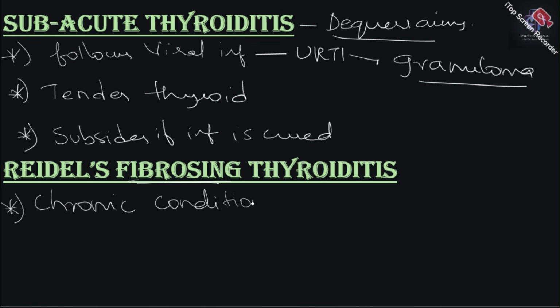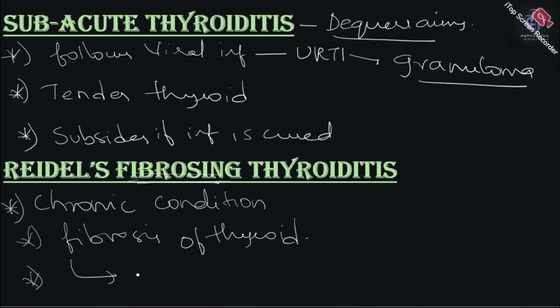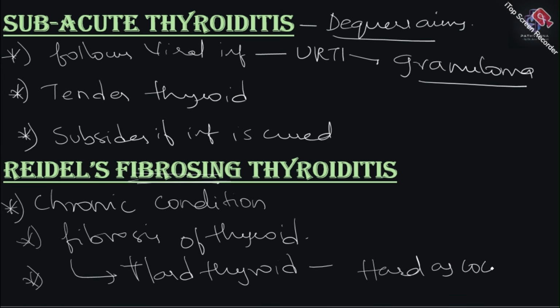Okay, and as the name implies, you have a fibrosis of the thyroid gland, and remember, this fibrosis will make the thyroid hard. Okay, so they say it is hard as a coconut. So this is what will actually differentiate between Riedel's fibrosing thyroiditis and subacute thyroiditis. Another important point I almost forgot, this is painless.